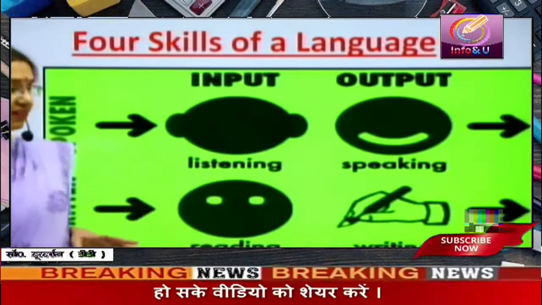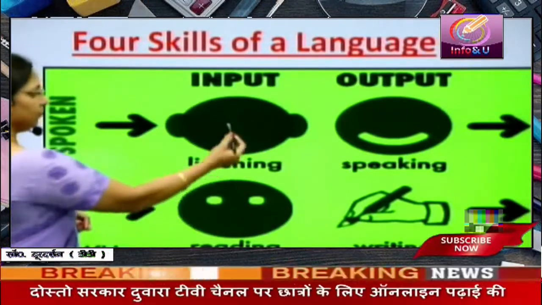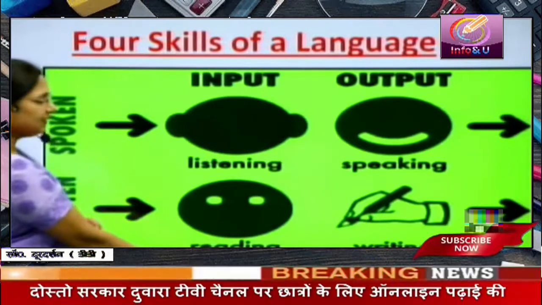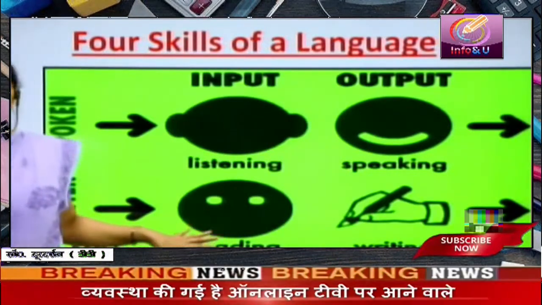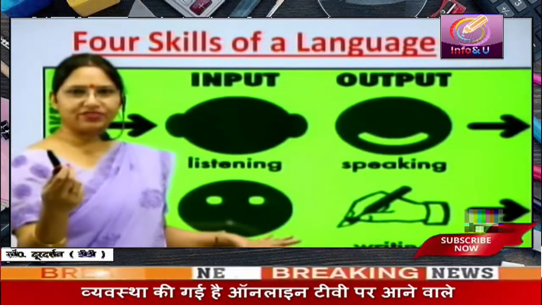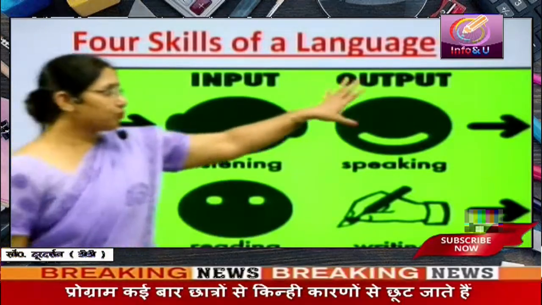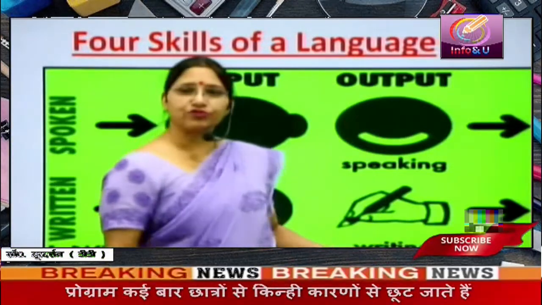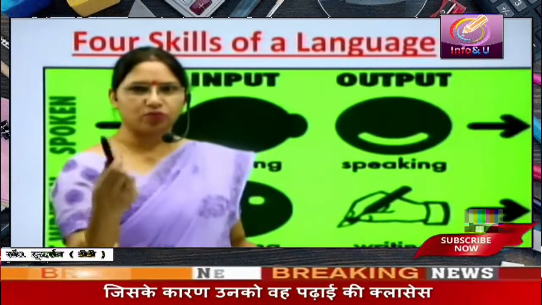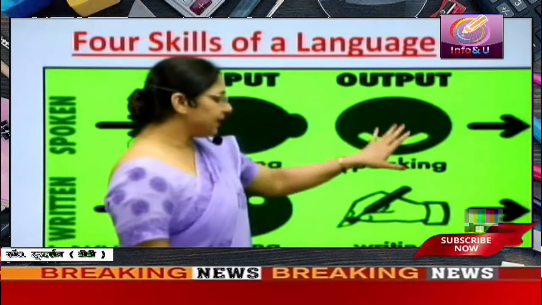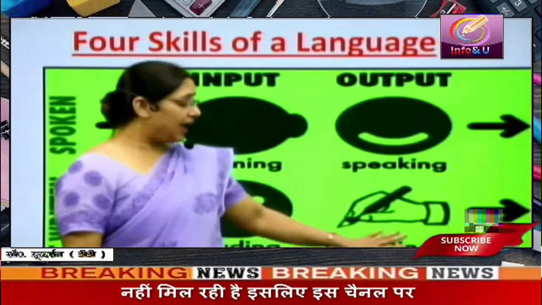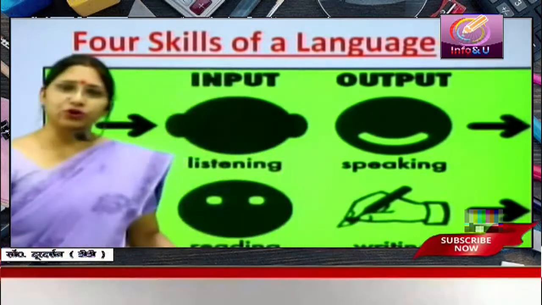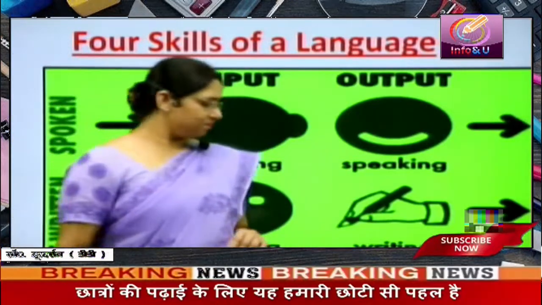So there are 4 skills, 2 input skills. One is listening and the other is reading, through which you understand the emotions, feelings and information given by others. And output skills are the skills through which you express your own thoughts, emotions and feelings. These are speaking and writing. And this is the writing skill which we are going to deal with in today's lesson.